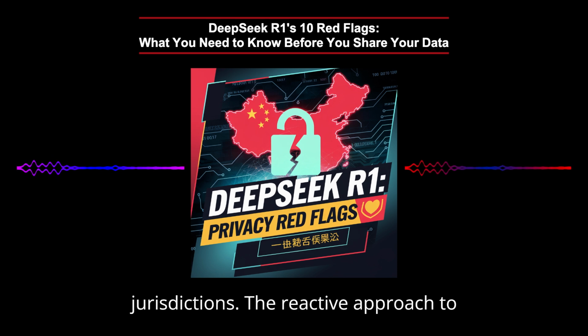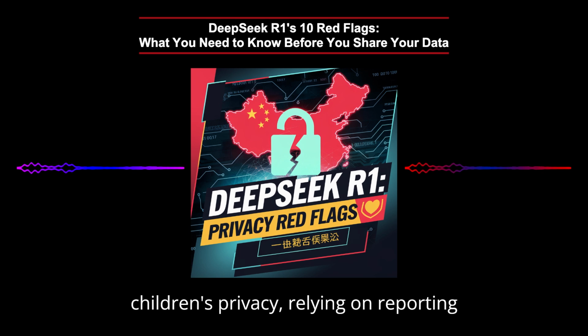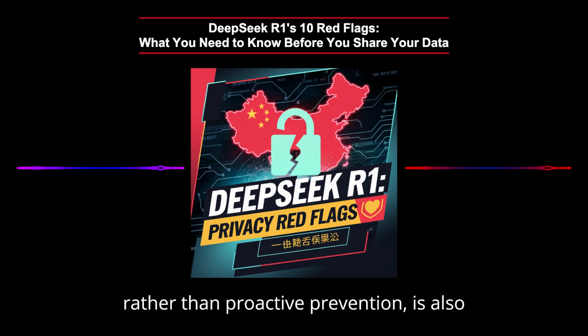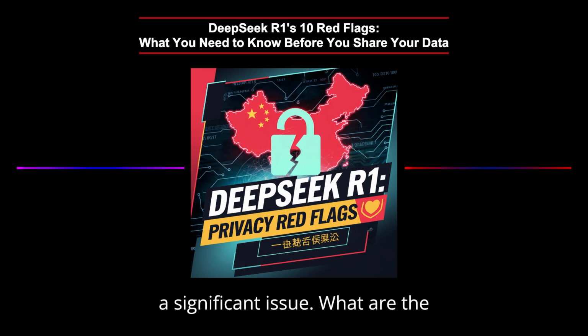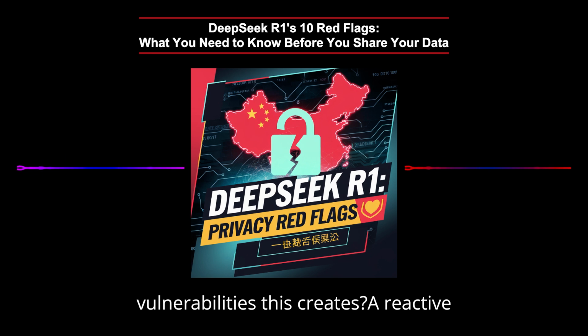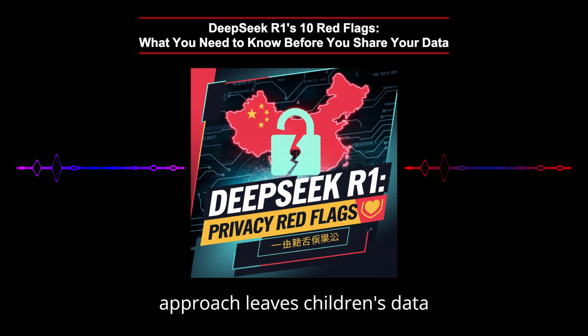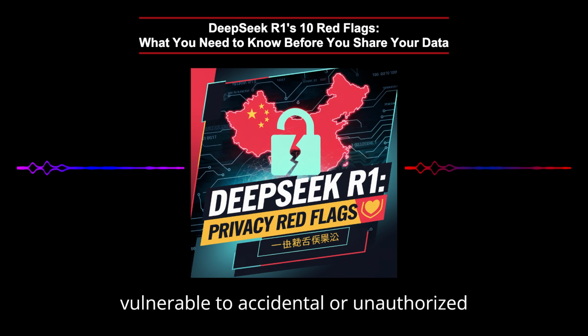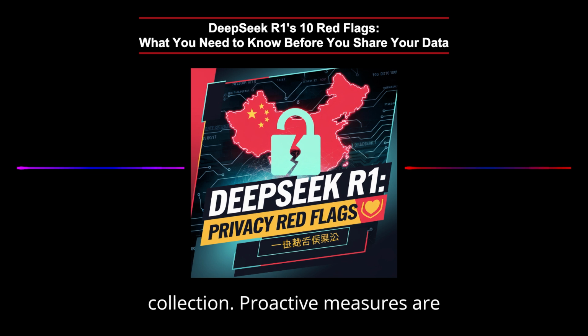The reactive approach to children's privacy, relying on reporting rather than proactive prevention, is also a significant issue. What are the vulnerabilities this creates? A reactive approach leaves children's data vulnerable to accidental or unauthorized collection. Proactive measures are crucial to protect minors from data privacy violations.